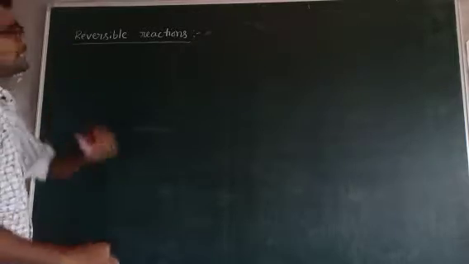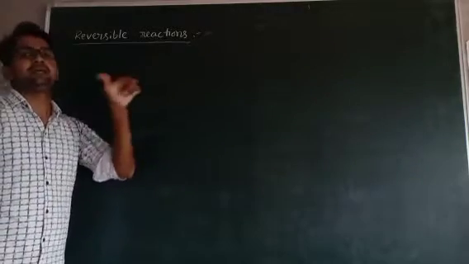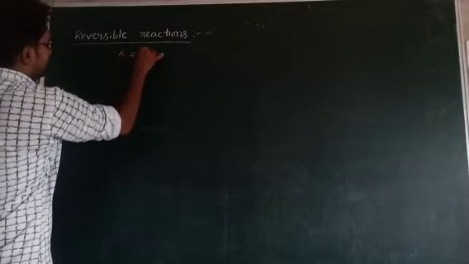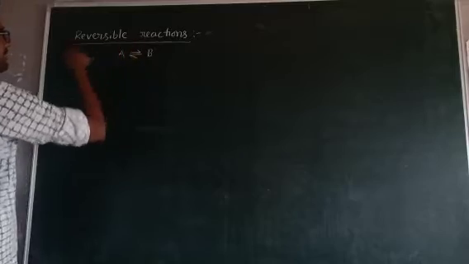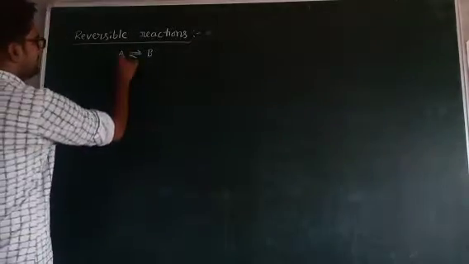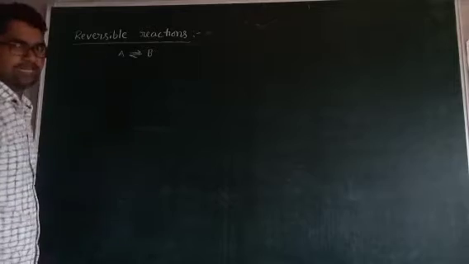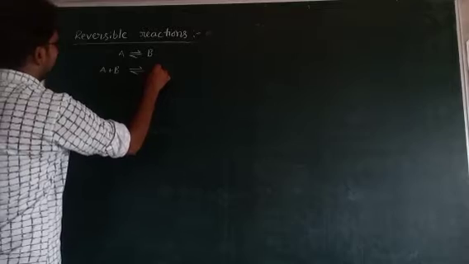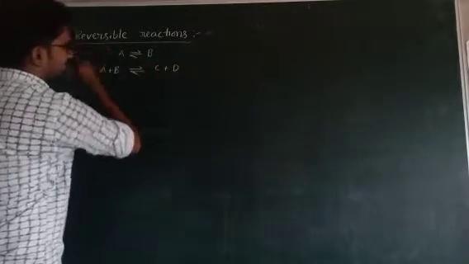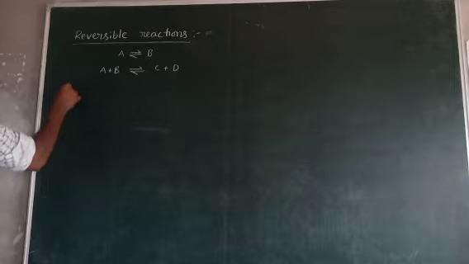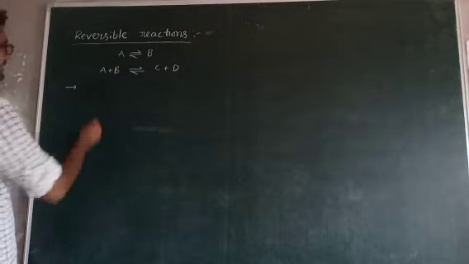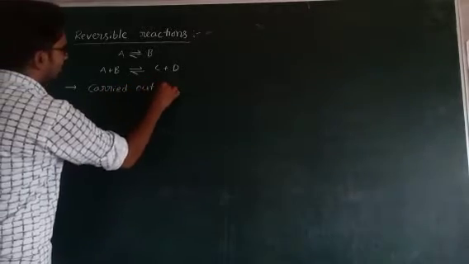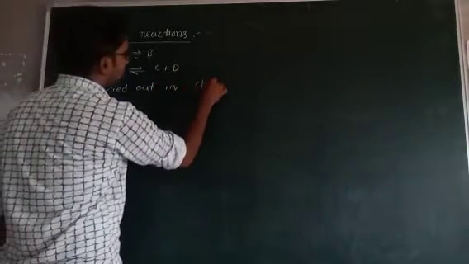Next one, reversible reactions. These are the chemical equilibrium reactions. Reversible reactions are indicated by the equilibrium arrow, with the forward reaction and the backward reaction. This also represents reversible reactions. But what is the main point? Reversible reactions are always carried out in a closed vessel.